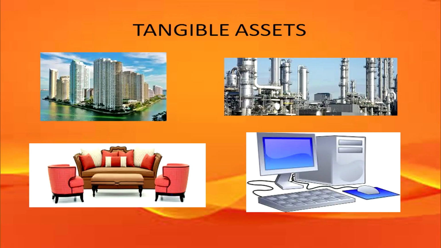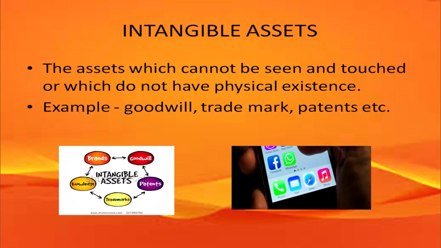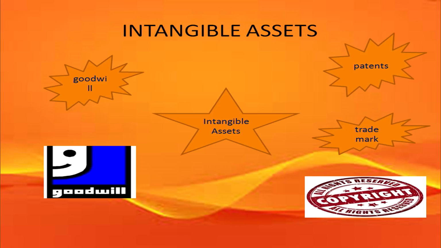Then we talk about tangible assets. These are some of the examples of tangible assets: building, machinery, furniture, computer. Now, the next category is that of intangible assets. Intangible assets, in contrast to tangible assets, are those which cannot be seen, do not have any physical existence, and you cannot touch them. Some of these are patents, goodwill, etc., and they come under the category of intangible assets.